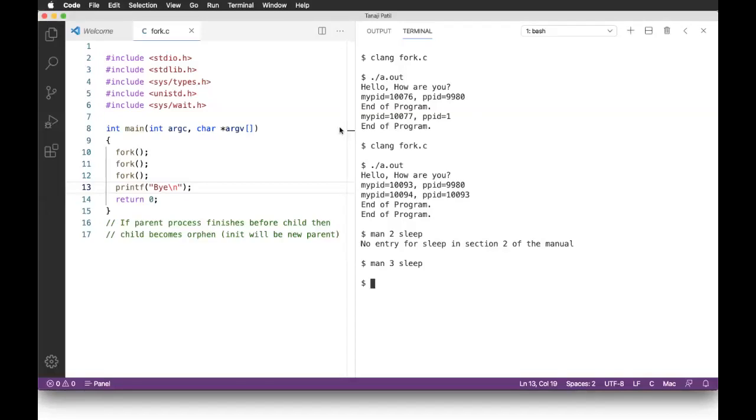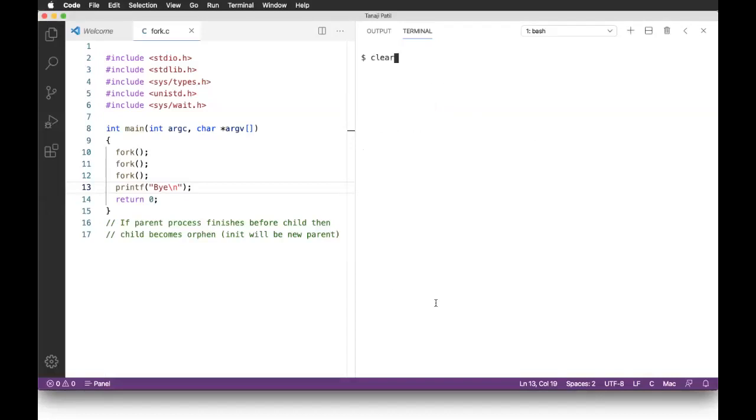Let me close this poll, and the name of my program is fork.c, and I'll execute it and see. 1, 2, 3, 4, 5, 6, 7, and 8. So it is 8 times. And a simple calculation, somebody mentioned on the chat, it is 2 raised to 3. My question is, why 2 raised to 3? Okay, that is the important thing.